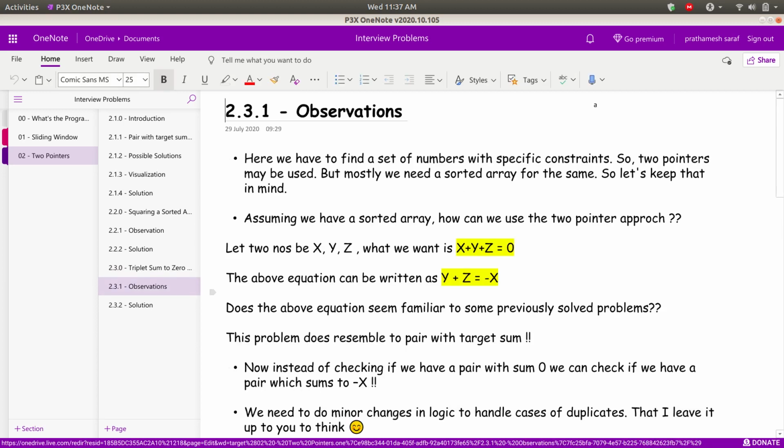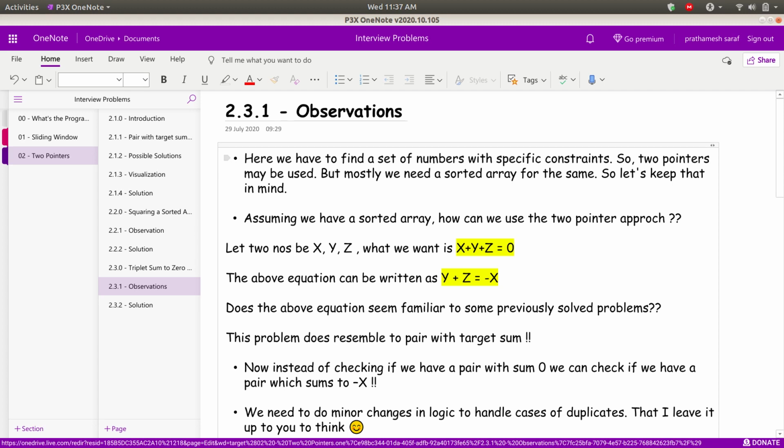So here are my observations. Here we have to find a set of numbers with specific constraints, right? So a two pointer approach can be used, but for that we need a sorted array. Let's keep that in mind. For a two pointer approach, mostly we need a sorted kind of array. This problem has an unsorted array, but another thing we know is that on a sorted array we need to apply some specific constraints to get a pair of numbers, or triplets of numbers, or some subset of numbers, right? So a two pointer approach may be possible here.